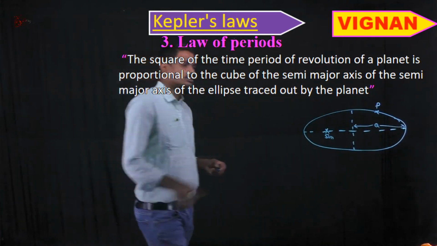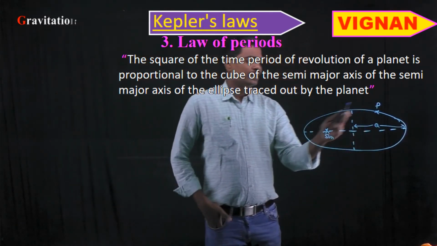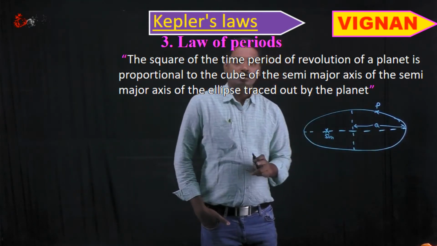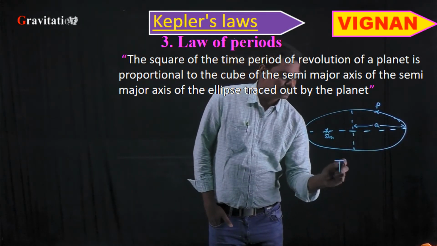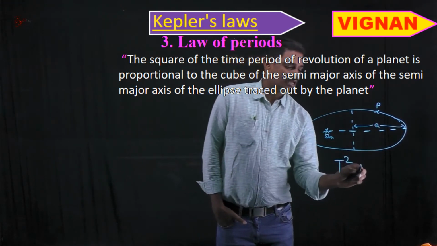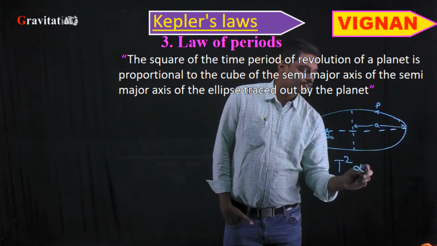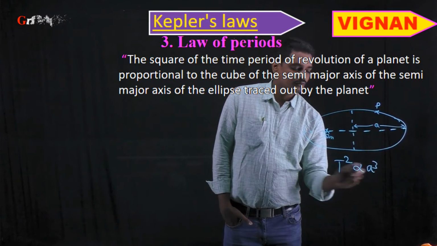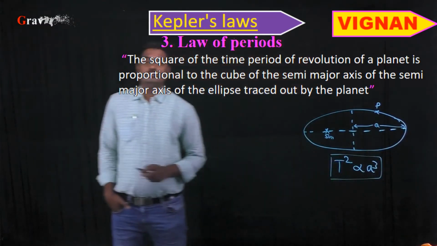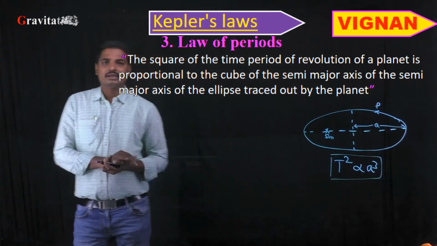According to Kepler's third law, the law of periods, the square of the time period, the time taken by the planet to complete one revolution, let it be T, so T square is directly proportional to the cube of the semi-major axis. The length of the semi-major axis is A, so A cube. So T square is directly proportional to A cube. So let us derive this one.